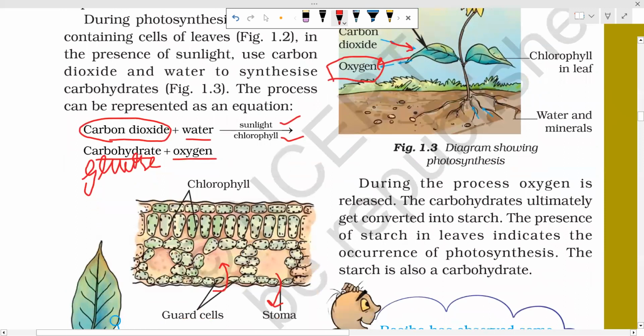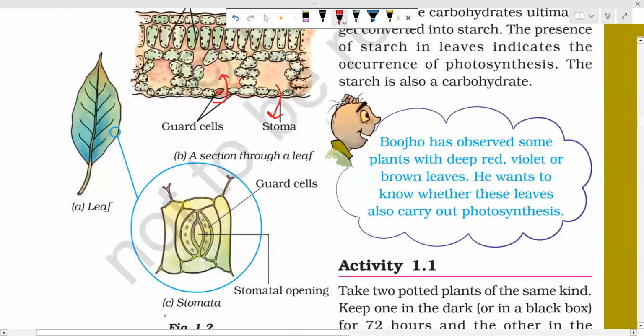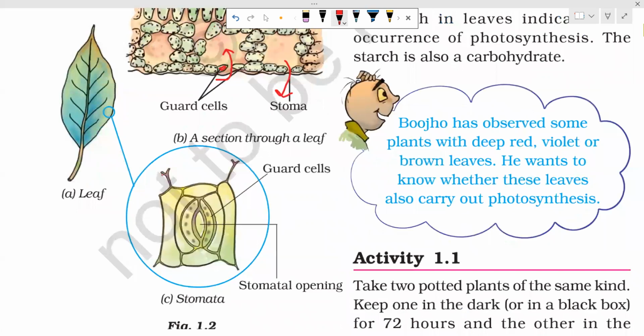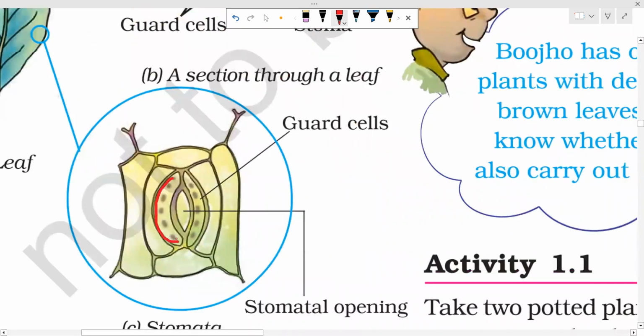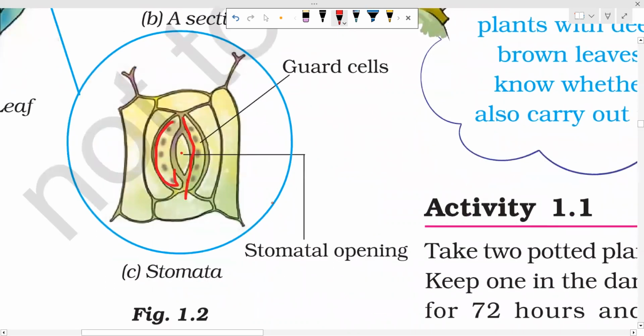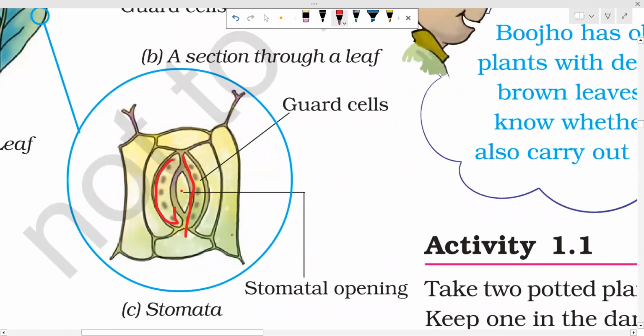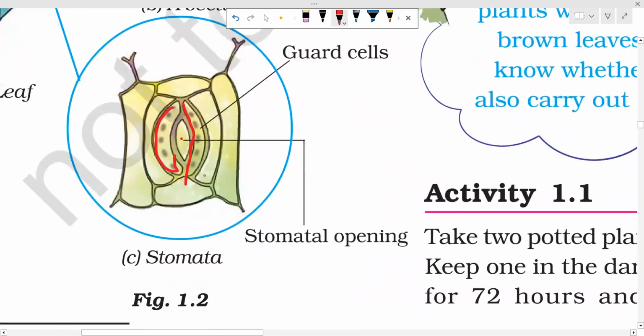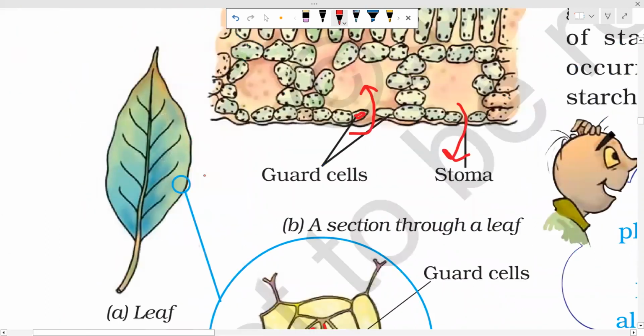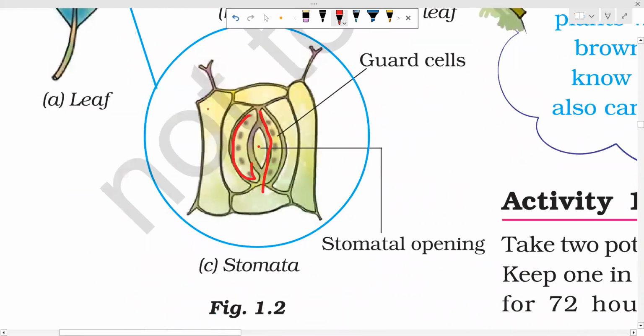See, these are the chlorophyll. Here, this is the green part, small dotted-like structures. These are the chlorophyll. This one is the guard cells. This is the enlarged structure of stomata. These kidney shaped cells are the guard cells, and this is the pore called stomatal opening or stomatal pore, and these are the side cells or subsidiary cells. This is the leaf, and this is the section of stomata.